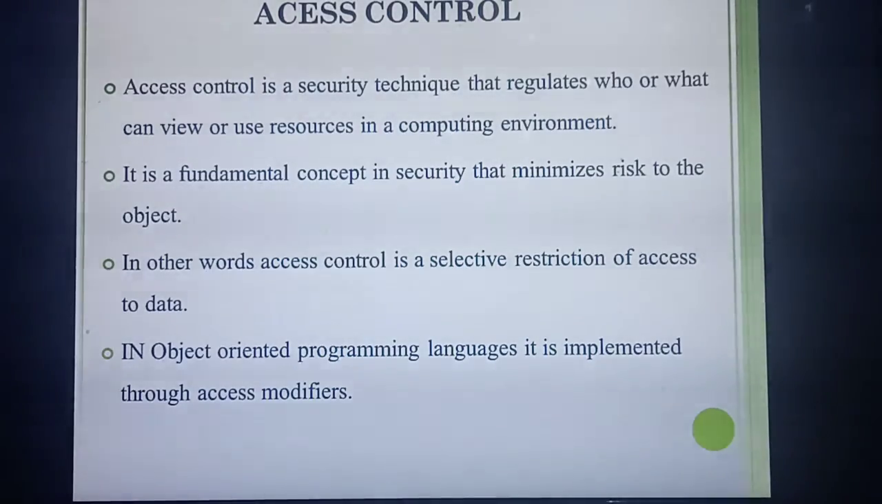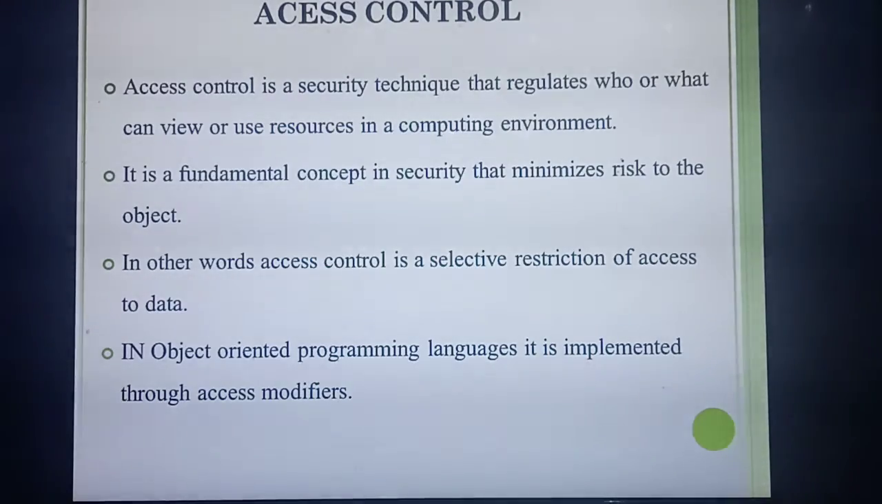In short, we can say it decides who can see a particular thing in the program. For example, on your mobile phone you are using passwords. What's the use? There will be a lot of personal files on your mobile phone, and they need to be seen by you alone. So for that you are using passwords, isn't it? In the same way, access control in a program is a security technique that decides who can view or use a particular thing in the program.